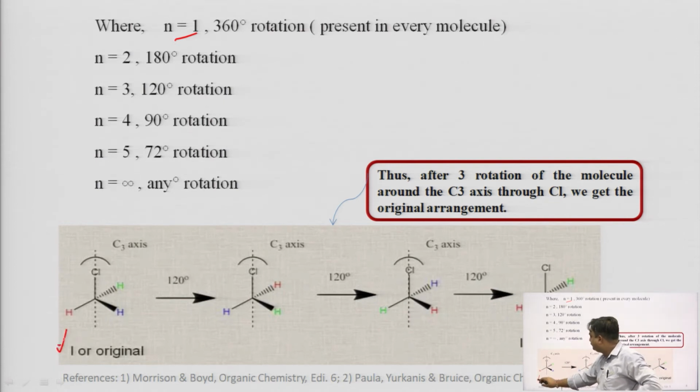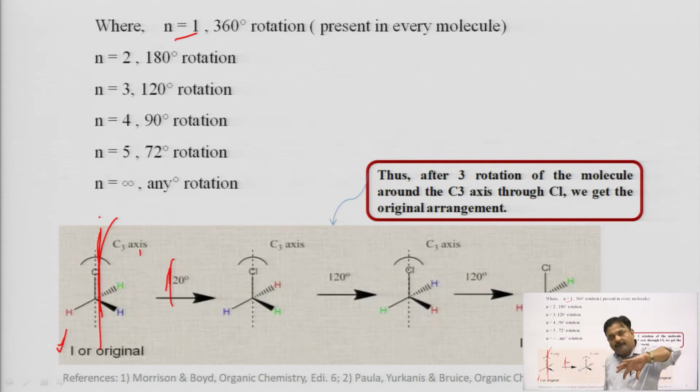For example, suppose we are having this molecule. One thing I want to say is that we have to imagine the molecules in 3D. The axis will be imaginary. Suppose we are now imagining an axis through this molecule. Now, we start rotating the molecule around this axis.